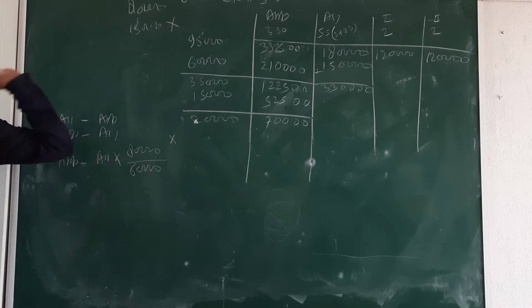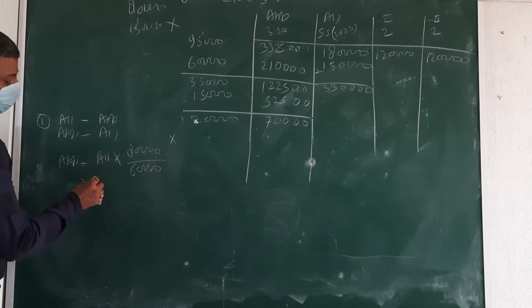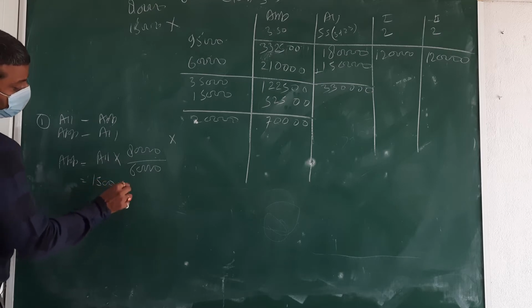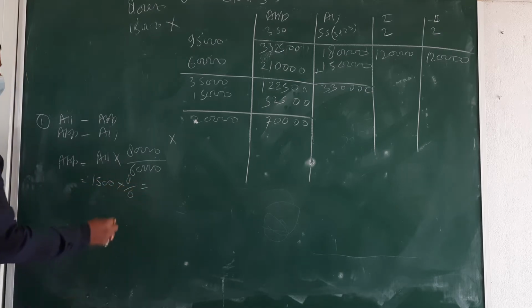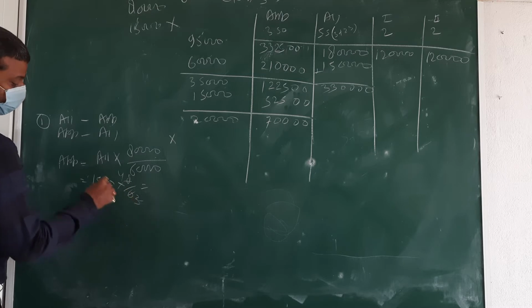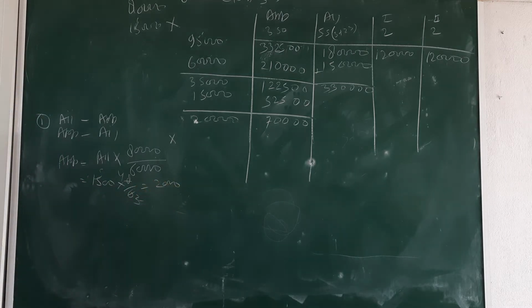Don't get confused on this point. Then number of shares allotted, 1500 into 8 upon 6. What amount is coming? Do it fast. 2000. Okay? 2000, beta.